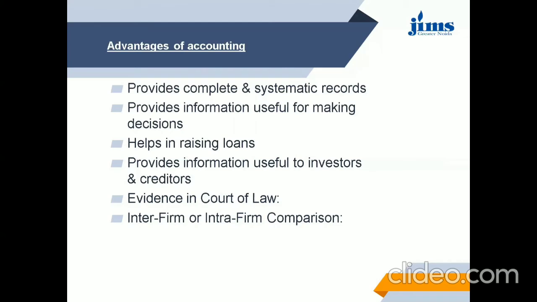We record it in chronological order, like in the journal entry. Then we classify similar nature of accounts in the ledger. Then the profit and loss account is prepared there. Only on one side income is shown, on the other side expenses are shown.